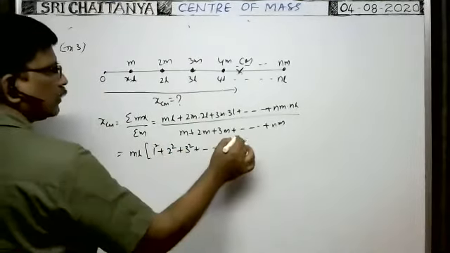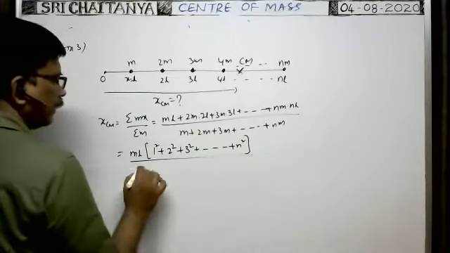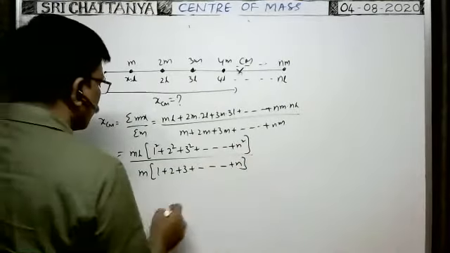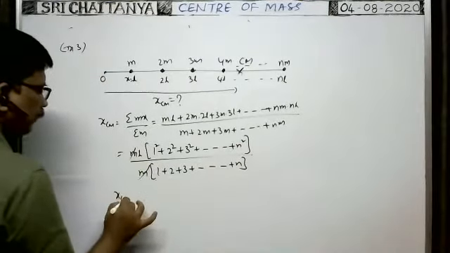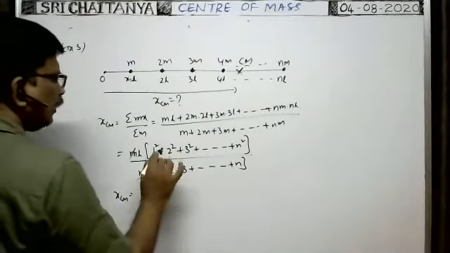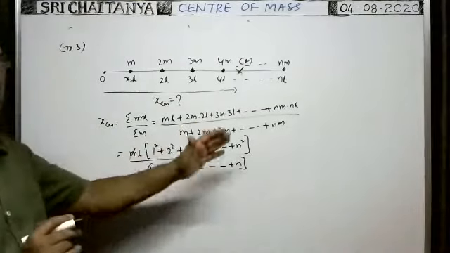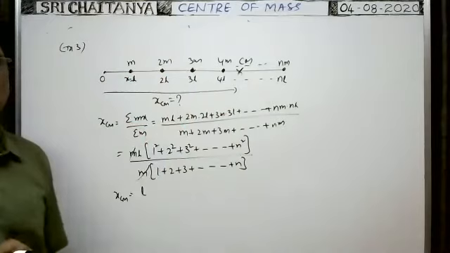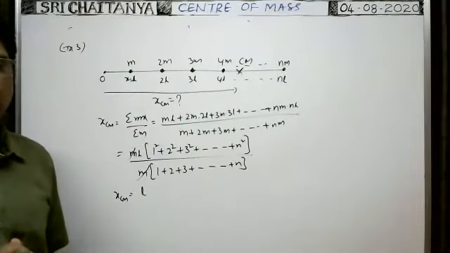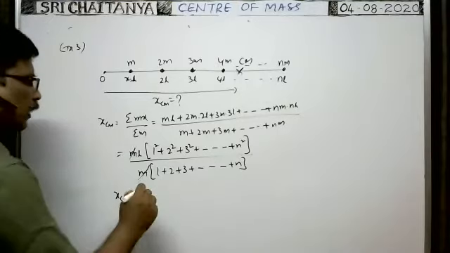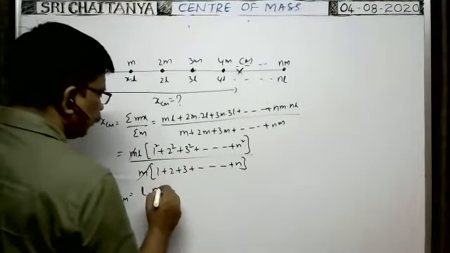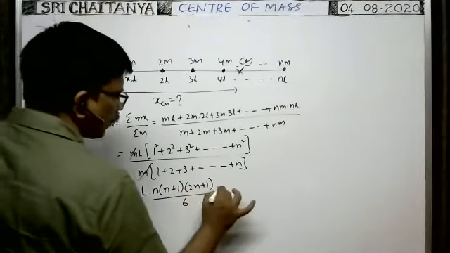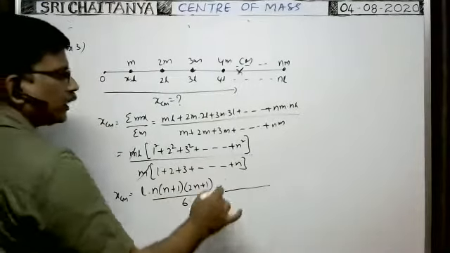Of course, here we can write l squared, whole by, in the denominator, m you take common, 1 plus 2 plus 3 plus and so on, n. M cancels. So xcm is equal to L into the sum of the squares of n terms. Already in basic mathematics I said, sum of the squares of n terms gives what? n into n plus 1 into 2n plus 1 by 6. Very good. So here this can be written as n into n plus 1 into 2n plus 1 whole by 6, by 1 plus 2 plus 3 plus and so on n.